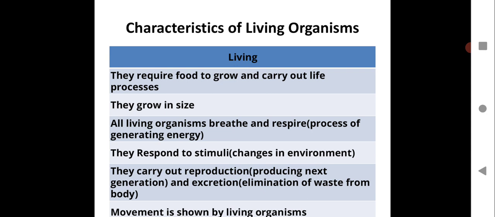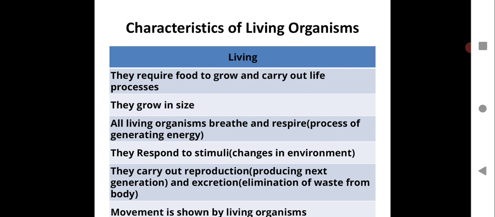And every living organism does excretion, that means whatever food they eat, the extra, unwanted waste, which is very toxic, is eliminated from the body. So reproduction and excretion are also very important for living organisms, as you all know. The elimination of waste is extremely important, otherwise there will be a collection of toxic waste in the body.